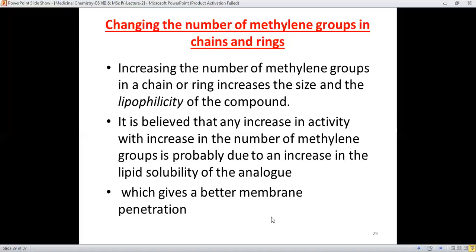It's believed that any increase in activity with an increase in the number of methylene groups is probably due to the increase in the lipid solubility of the analog, which gives better membrane penetration, because if these drug molecules are able to penetrate the membranes, or the lipoprotein containing membranes, then yes, they will be available towards their targets.